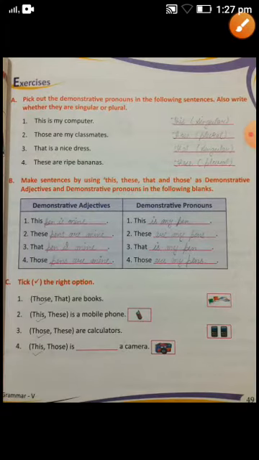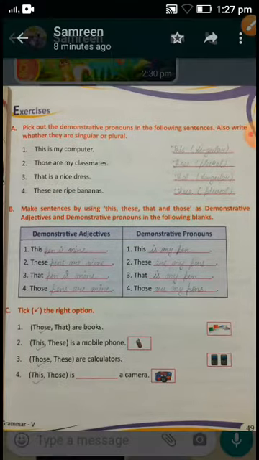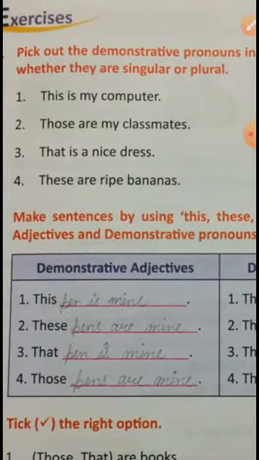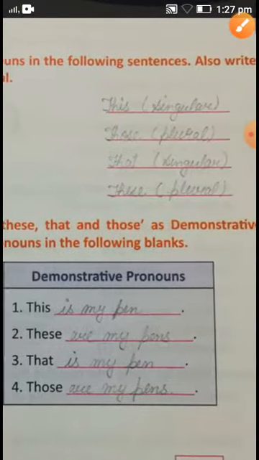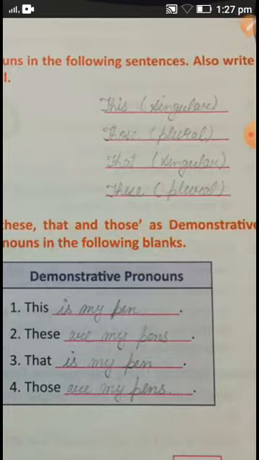Here, pick out the demonstrative pronouns in the following sentences. Also write whether they are singular or plural, which is very easy for you to identify. As I told you, this, those, that, these all are demonstrative pronouns. And how are we going to identify whether this is singular or plural? This is used for one thing, and those and these are used for so many. These are bananas, and those are my classmates. So these are plurals. You can see here I have mentioned it; likewise you have to mention it in your book also.